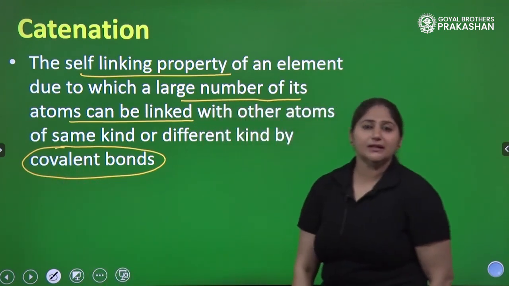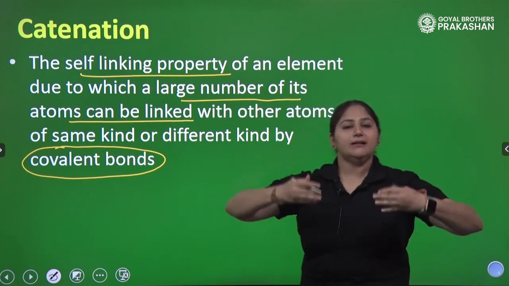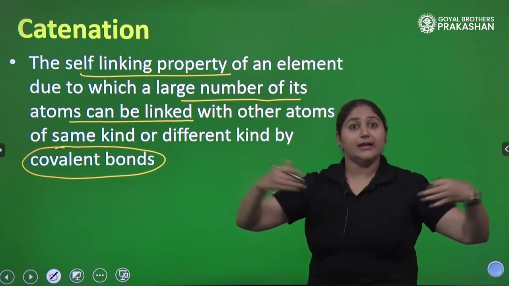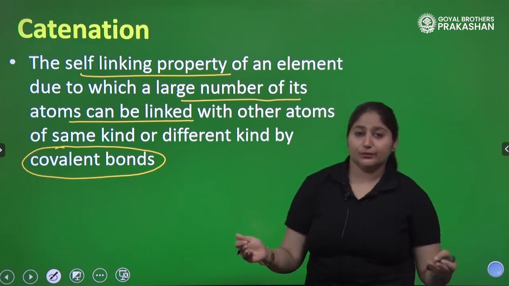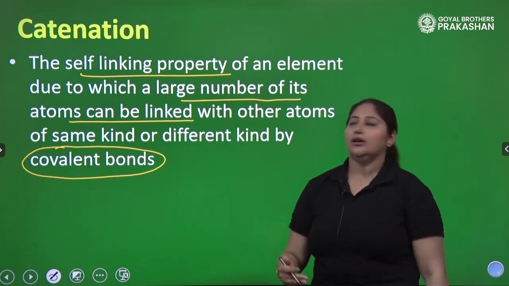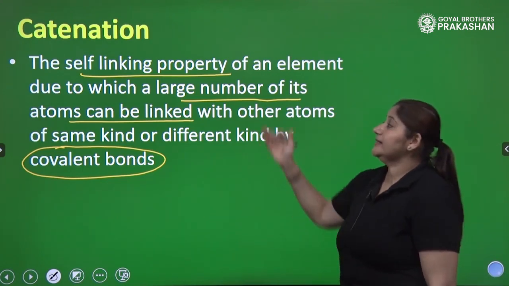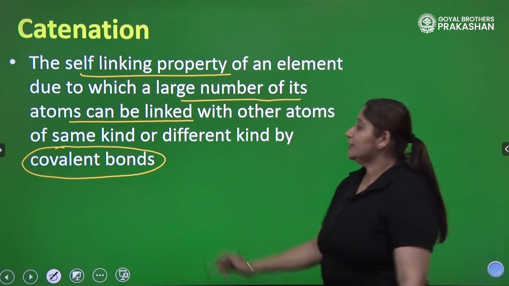Carbons link with each other. Carbon can also link with oxygen to make CO, or with nitrogen and similar atoms.